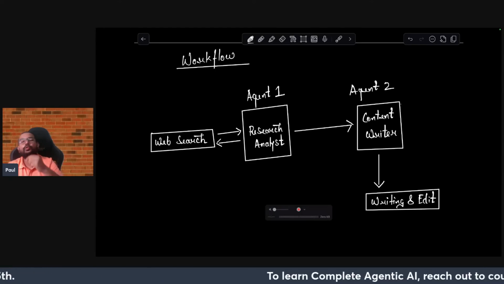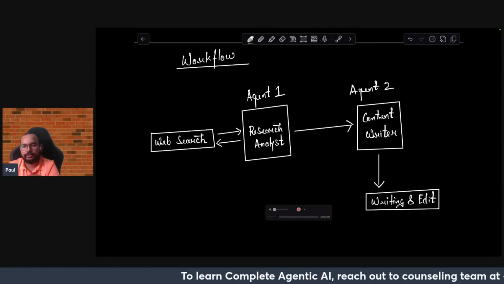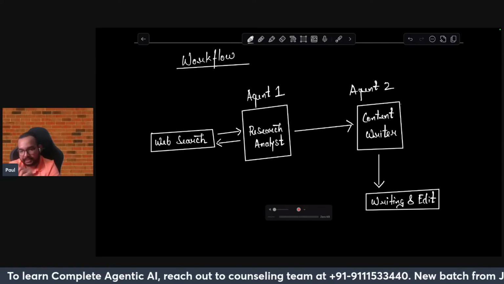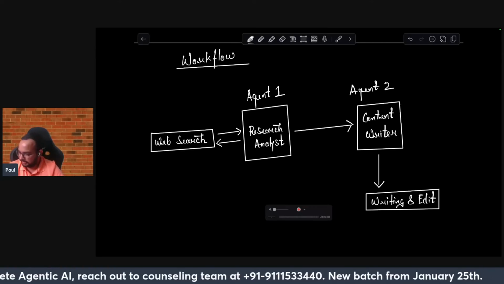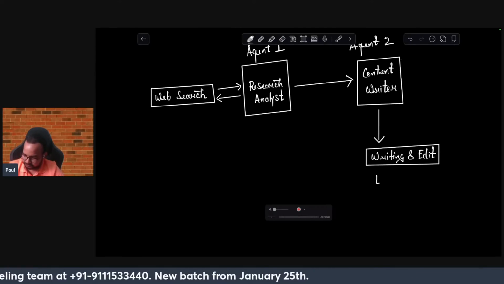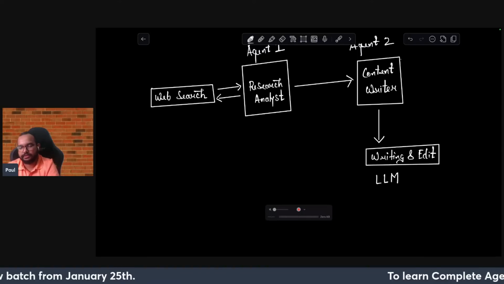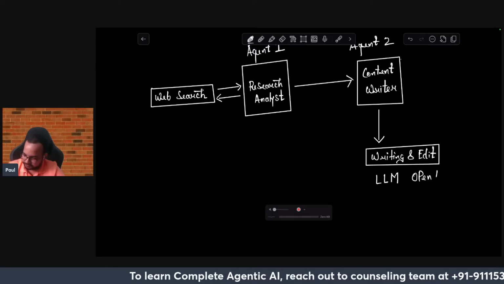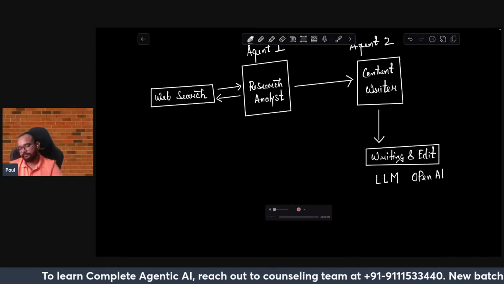Now the question comes, who will do the writing and editing? For sure, I won't be doing it manually. This will be taken care of by the LLM, so here I'll just write LLM. I will give prompts to our LLM for better understanding, and here we'll be working with OpenAI.